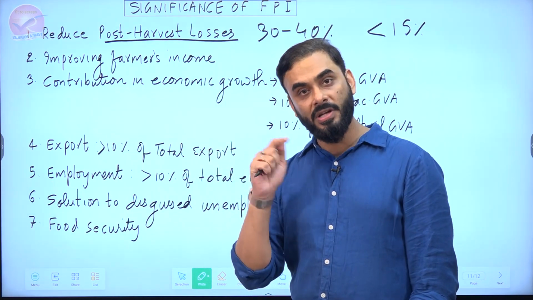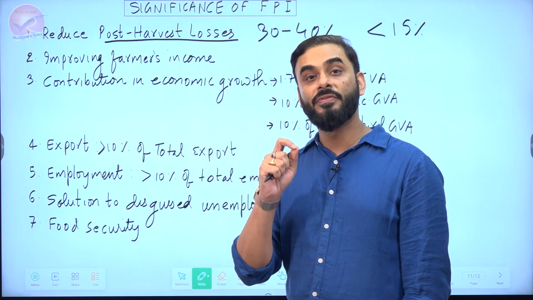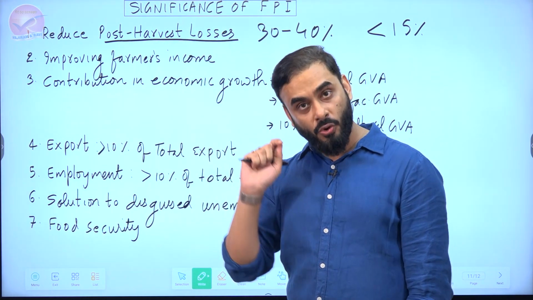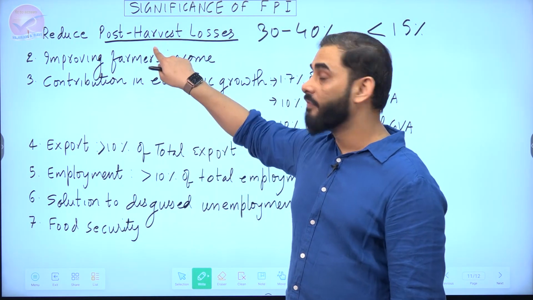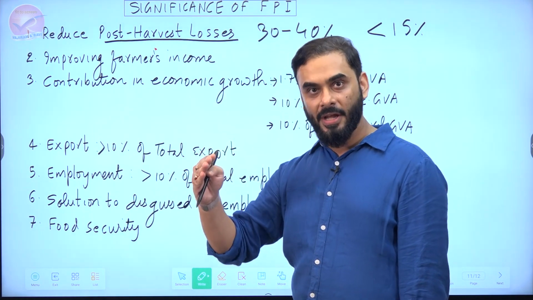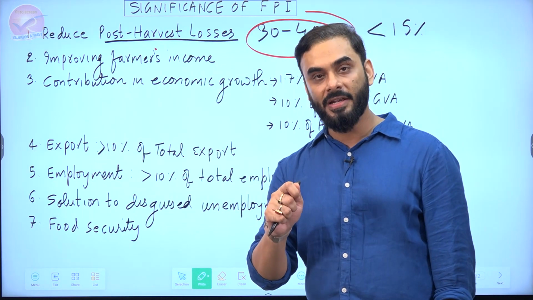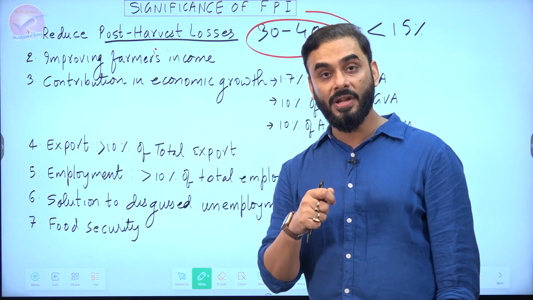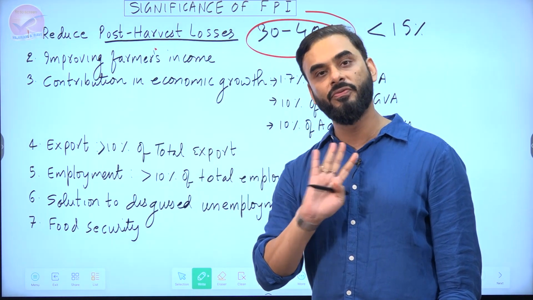In fact, according to one committee called the Dalwai Committee, there was a loss of roughly 92,000 crore worth of food grains in India 3-4 years back. So we waste a lot of food. If we convert it into something better, we will be able to save this 30 to 40% food. And given that India's global hunger index rank is so bad, which means in India, even today people are dying because of lack of food.